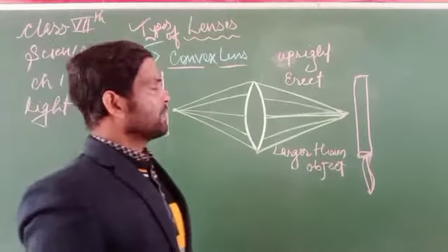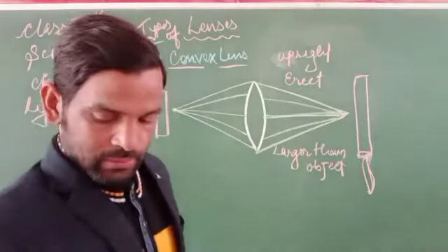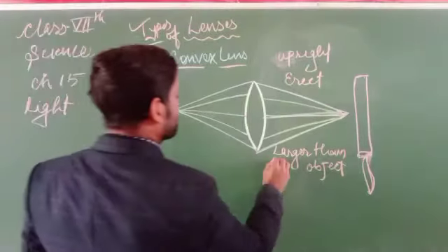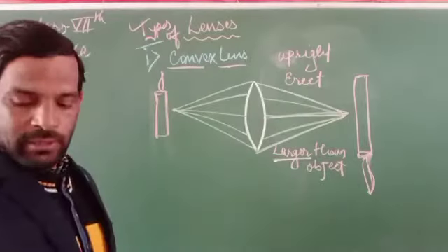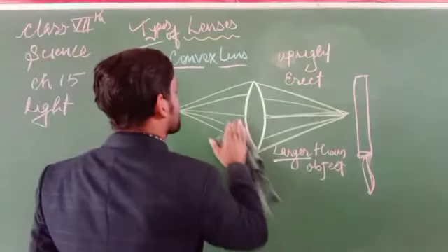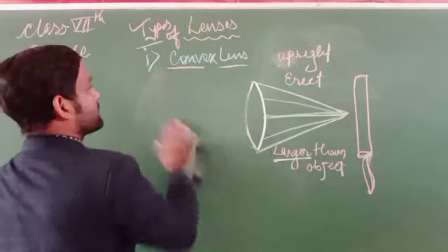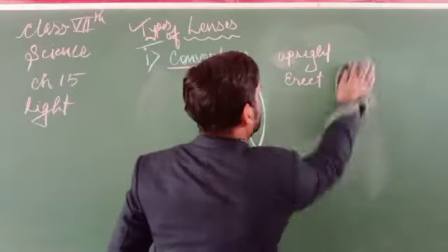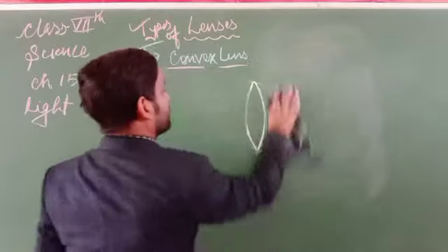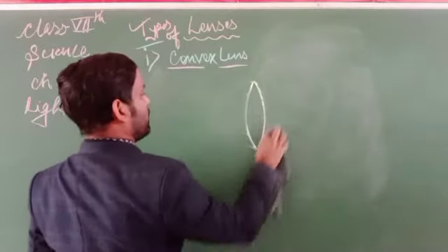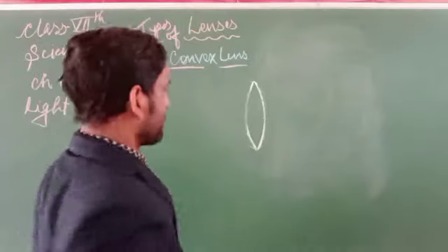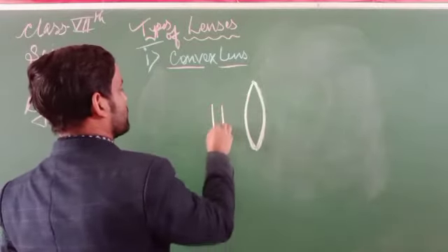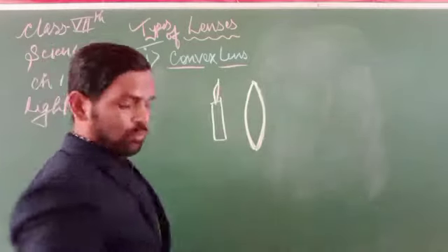The convex lens is responsible for this when the object is placed at a particular distance. But when the object is placed nearer to the lens, what will happen? If an object is placed near to the convex lens, what type of image will form?